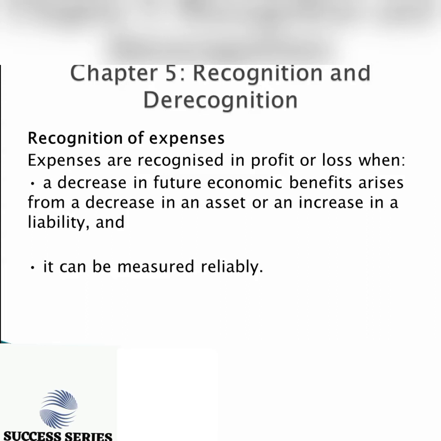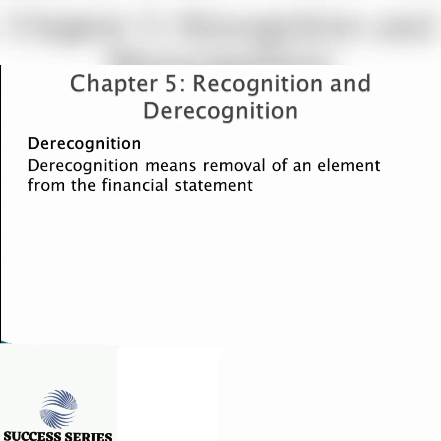Now we are done with the recognition aspect and we are moving on to the second aspect of the same chapter 5, which is derecognition. What does derecognition imply? Derecognition here means that there is a removal of an element from the financial statement. When does this mostly occur? It occurs in the case whereby that particular element does not meet its recognition criteria anymore. We recognize some elements as meeting the recognition criteria, but along the line, they may no longer meet that particular criteria. And when that happens, you need to remove them from your books.